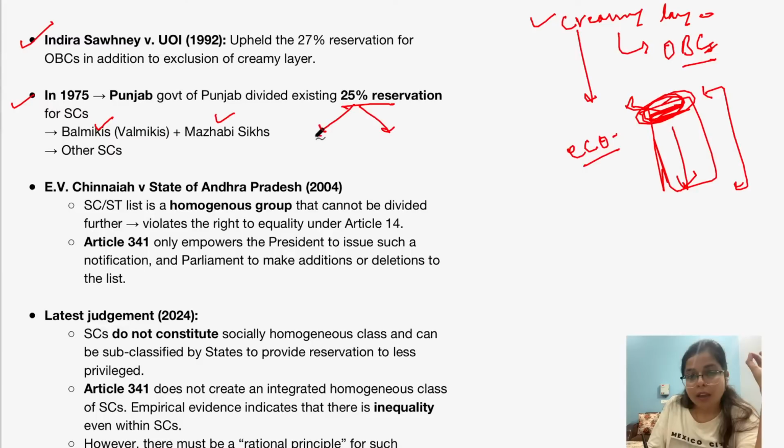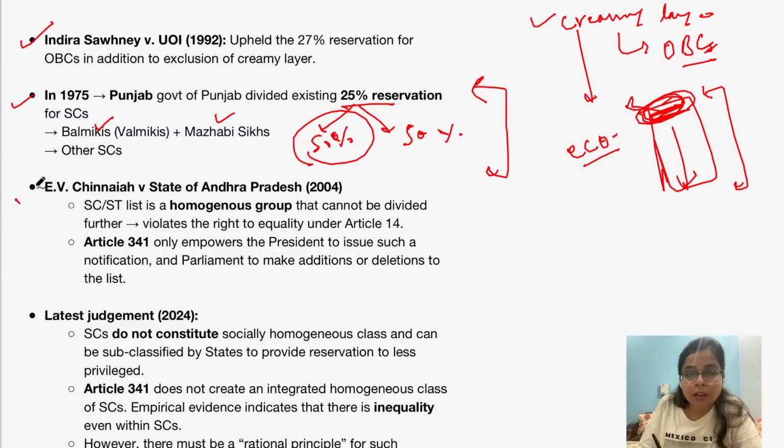So this was the first time that sub-classification of caste was done in Punjab, because various groups like Balmikis and Mazhabi Sikhs were more economically backward as compared to other scheduled castes. They were identified and then given the major chunk of reservation benefits, right? However, there is a long history: for 31 years the Punjab government kept giving reservation under this particular notification or scheme. However, in Andhra Pradesh, there was a particular case in 2004, which is E.V.